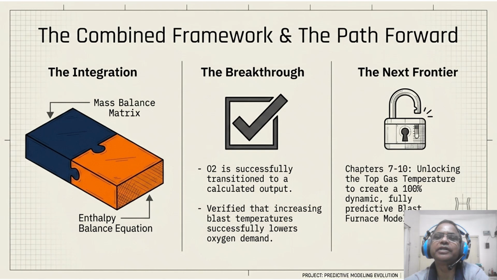Our next frontier is unlocking the top gas temperature to create a 100% dynamic digital twin. This is the journey to a furnace that anticipates its own needs before the hearth even feels a change. So let's take this logic to the